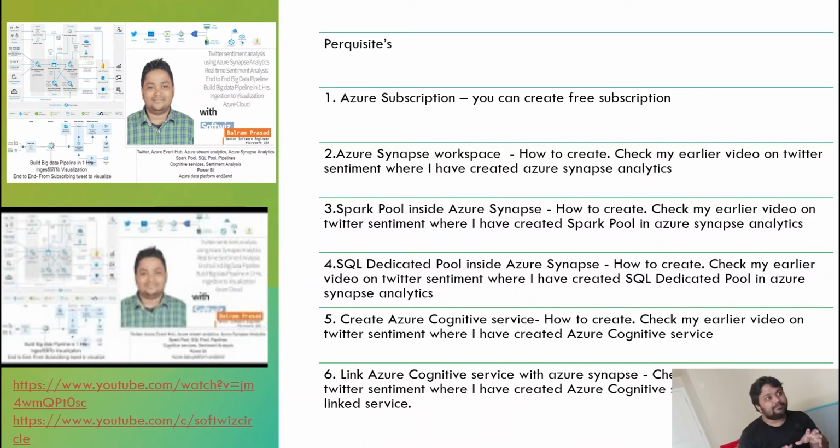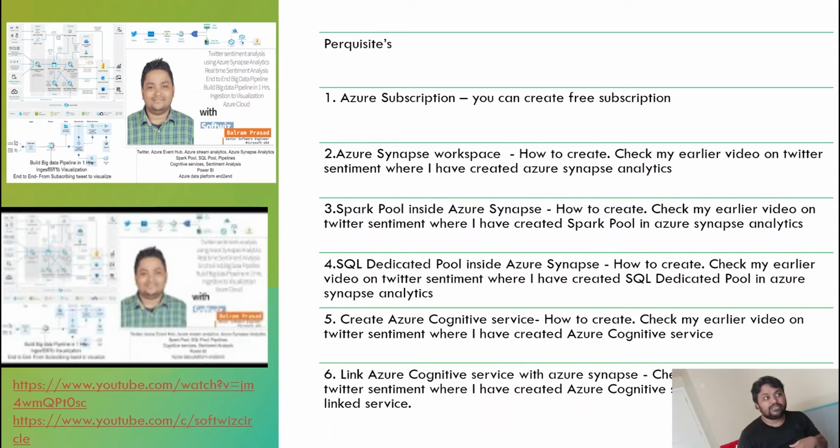For this demo, you can use a free Azure subscription. You can go ahead and create one. Then, if you have a subscription, you can create an Azure Synapse Workspace. We have already created the Synapse Workspace, and you can go to the previous demo where I did Twitter sentiment analysis by pulling real-time data from Twitter. There I created the Synapse Workspace.